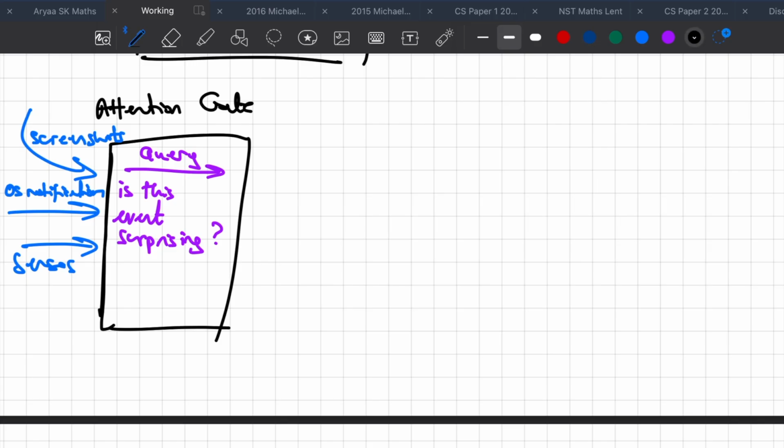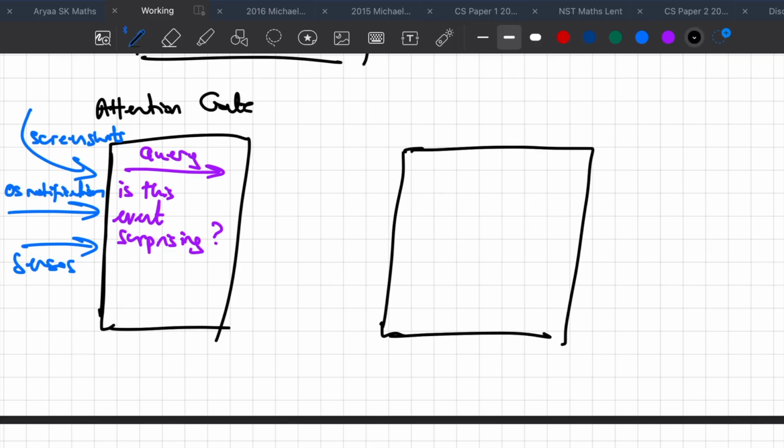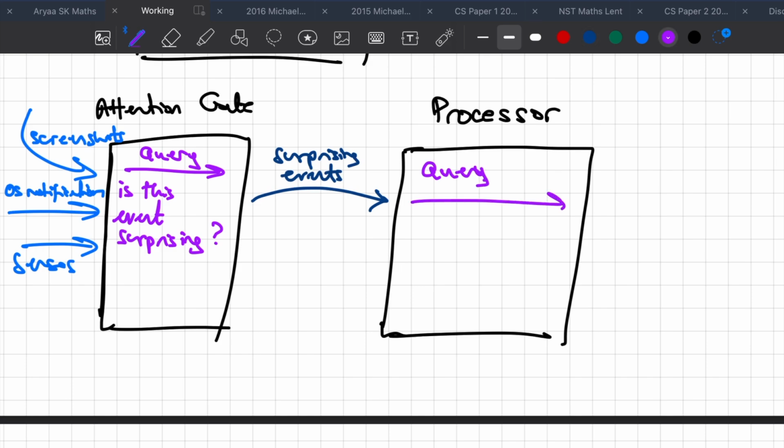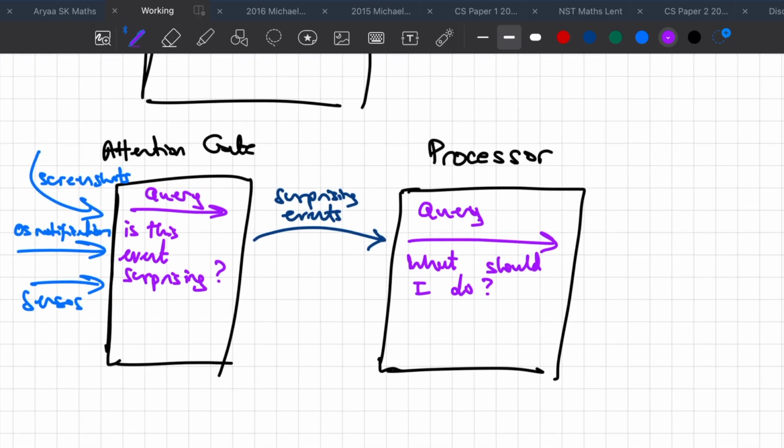So if we have a surprising event, we pass it into our processor. In the brain, this would be like the cortex or the prefrontal cortex, which basically just processes information. Kind of like a reasoning engine, but not really. So we send in the surprising event, and the processor gets the event and queries the core: what should I do? This is where the perfect inference of the core comes in. It should have all the previous knowledge that we have, and it will tell us whether we should attend to this. What should we do? How do we handle this? Should we just ignore it?